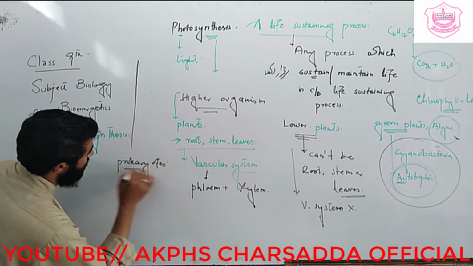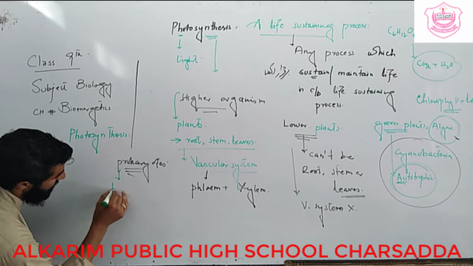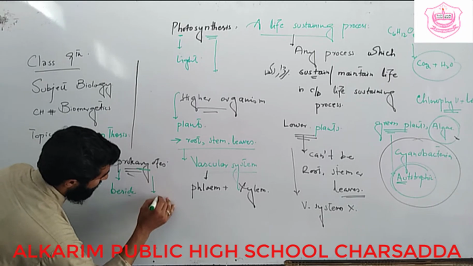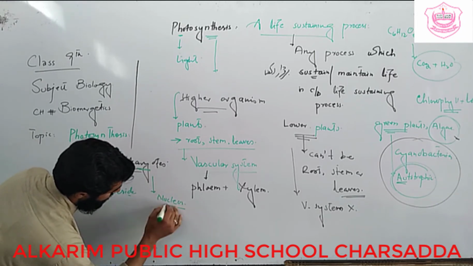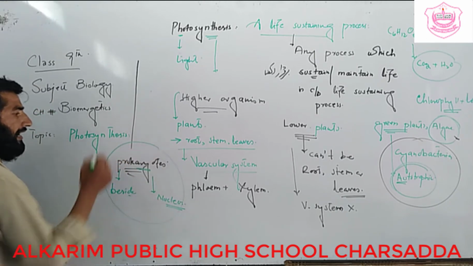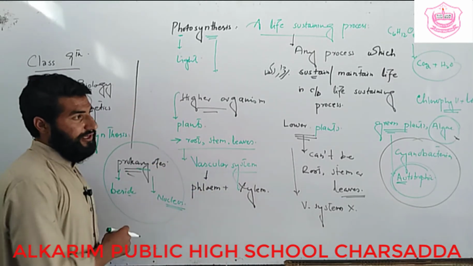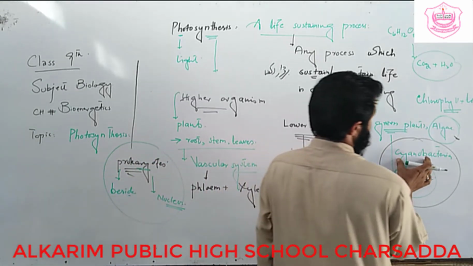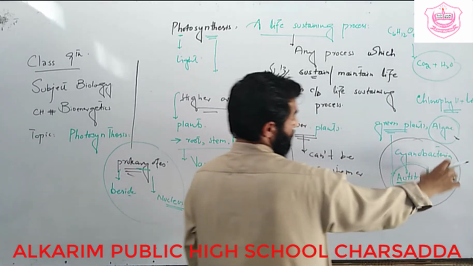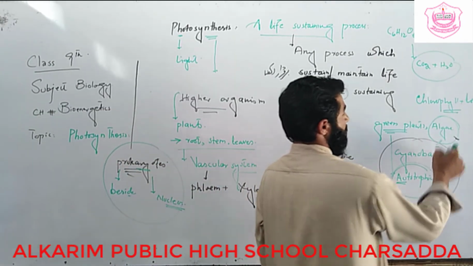Prokaryotes. All of you know about prokaryotes. Pro means before or beside, while karyo means kernel, which means nucleus. So an organism having no proper nucleus and no membrane bounded organelle is known as a prokaryote. Bacteria come under prokaryotes, but here we have cyanobacteria. Actually it is a bacteria but has some properties of algae, and algae are autotrophic organisms. That's why we can say photosynthesis takes place in green plants, in algae and cyanobacteria.